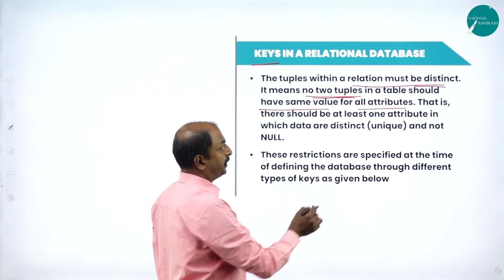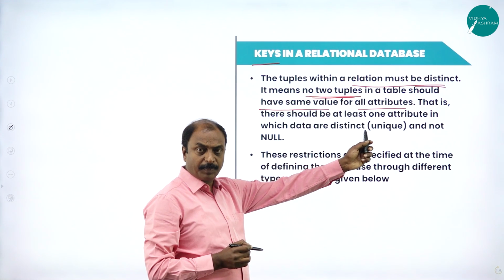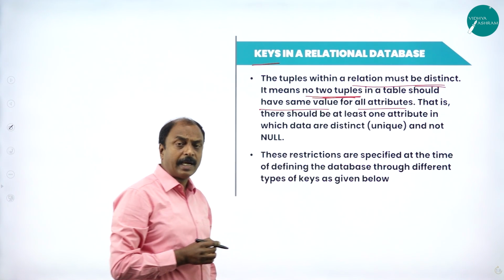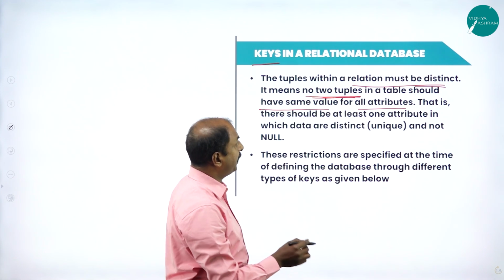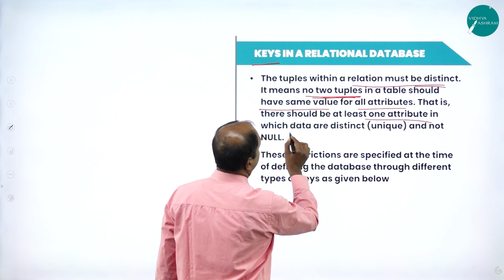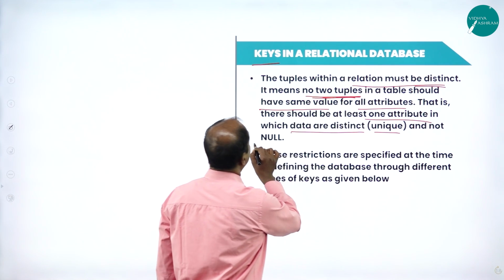Here attributes are nothing but the columns. So according to this database concept, 2 records cannot have the same attribute values. There should be at least one attribute in which data are distinct, that is, unique and not null.